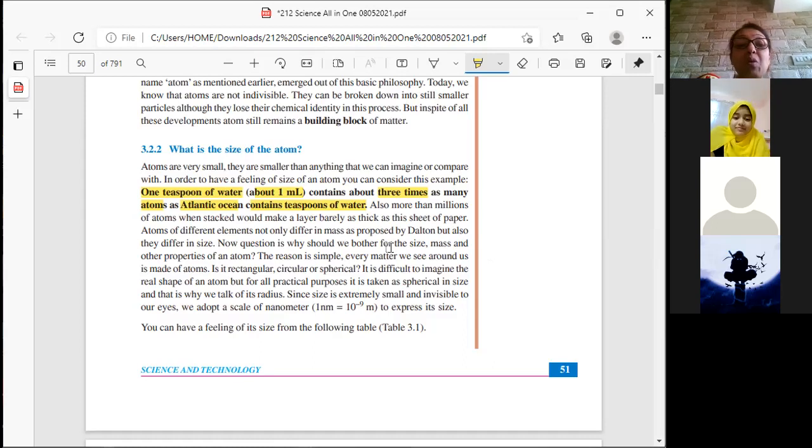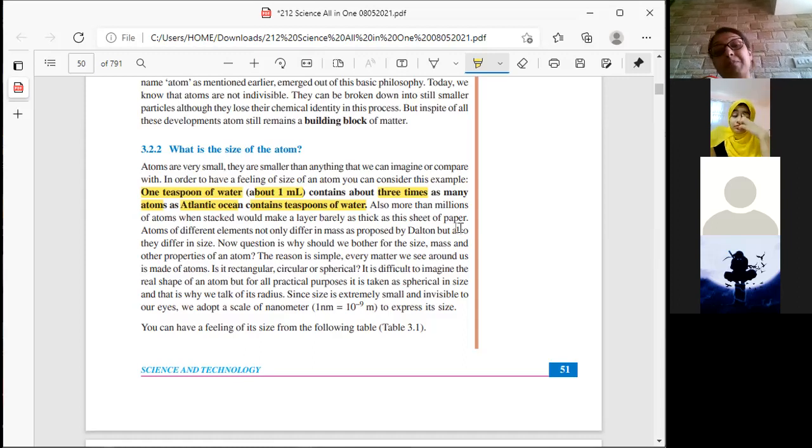Okay. So also more than millions of atoms when stacked would make a layer barely as thick as the sheet of a paper. That means, how thick is the paper on which you write? Very thick? No, it's just normal. But in that normal sheet of paper, millions of atoms will have to be stacked together. Then it will become that much thickness as the paper you have in your hand. Getting me? So you can imagine how small that atom will be, to be stacked up in millions to become that thick paper.